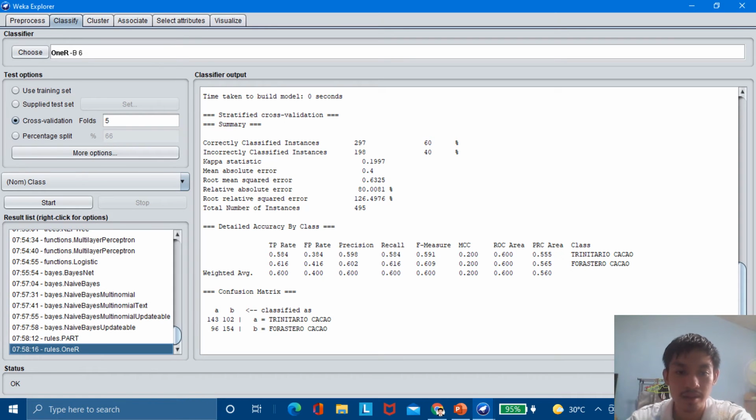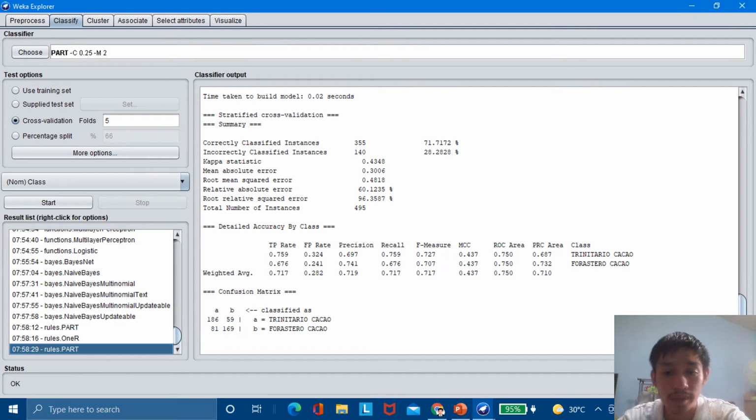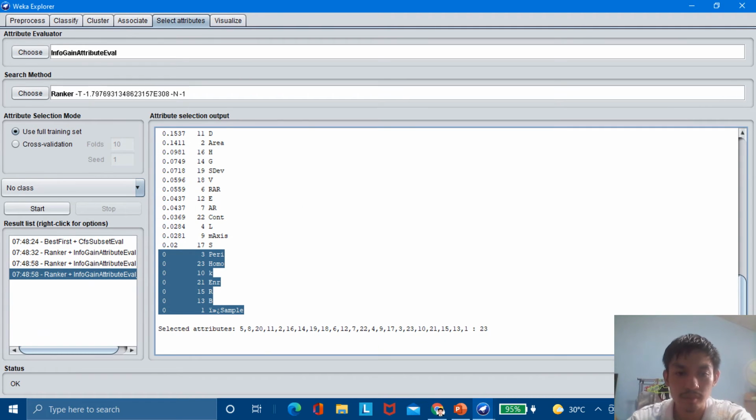Next, let's try PART with correctly classified instances of 355 with 71.7172% and incorrectly classified instances of 140 with 28.2828%. Now, we are getting low accuracy from these classifiers, but we haven't tested them all. We will test them all later.